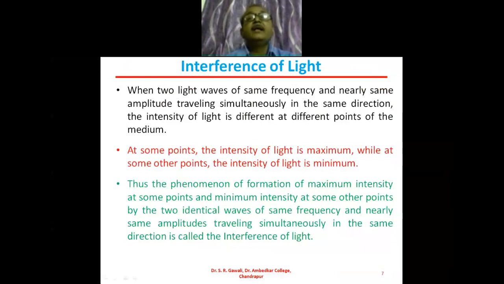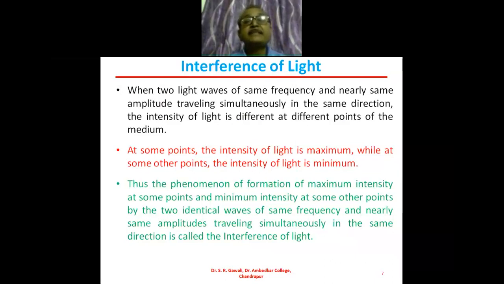Then we will see the definition of interference of light. Okay. So we have seen previously the principle of superposition of waves. What will be there in the principle of superposition of waves? Two or more waves of same frequency and nearly same amplitude traveling simultaneously in the same medium, then the intensity of light is different at the different points of the medium.